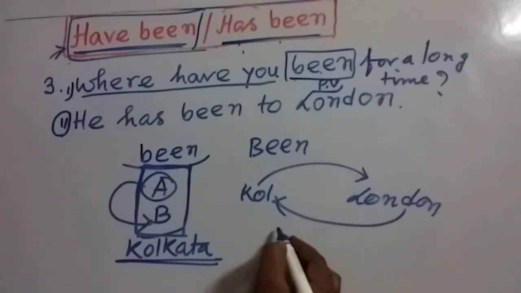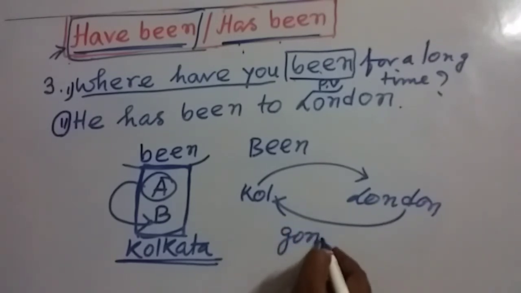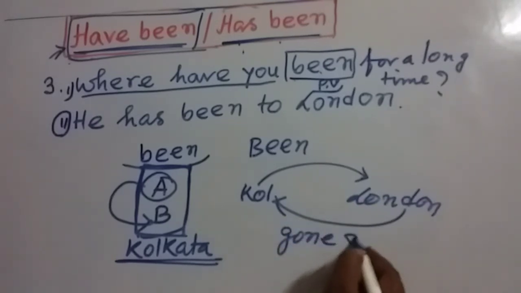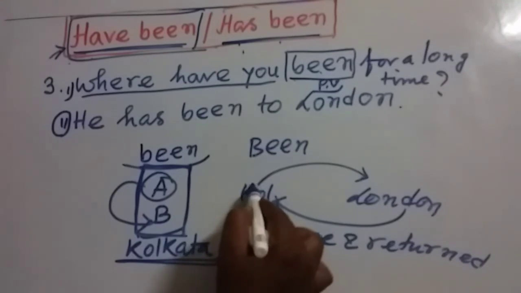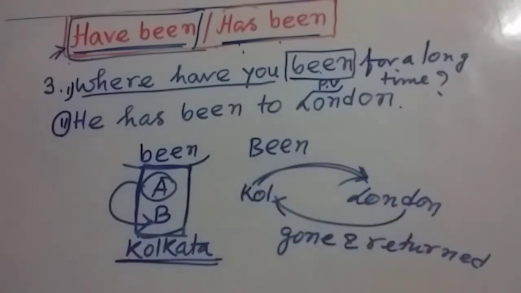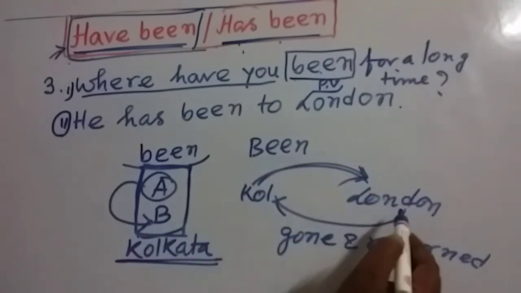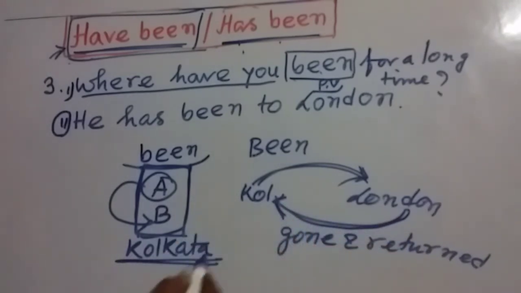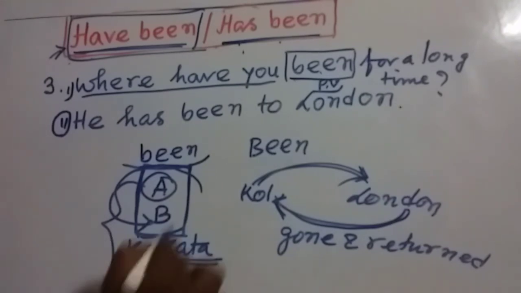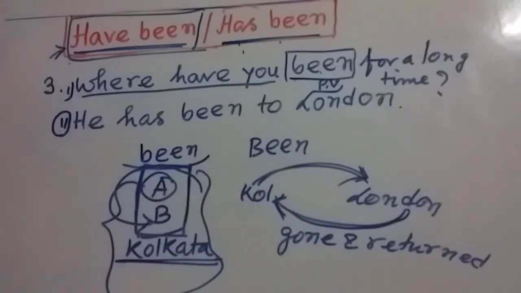That means the person has gone and returned. So the person went to London and after some time he returned to Kolkata, and after that they are having this conversation. That means right now, both of these persons are in Kolkata.